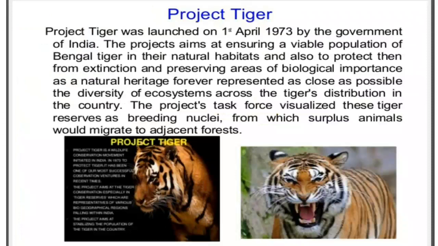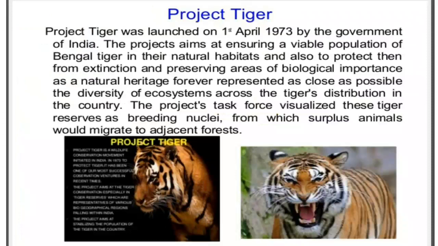The next topic is about the Project Tiger. Project Tiger was launched on 1st April 1973 by the government of India. Name itself Project Tiger means here, as these tigers were on the verge of extinction. So for that reason we have started preserving them. So this work was launched by the government to protect tigers in India, in the year 1973 itself it has started.